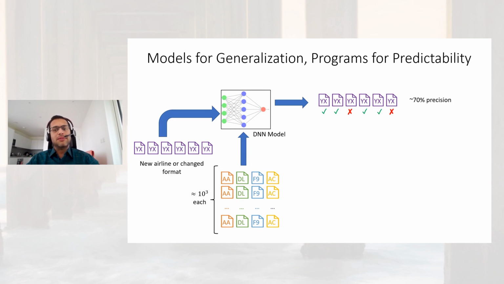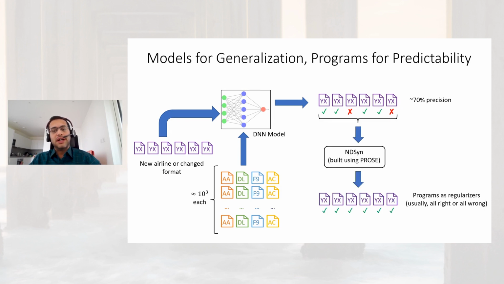The good thing about these models is they can generalize on unseen formats or unseen domains. Let's say the ML model predicts with 70% precision on a new format. We propose an algorithm called noisy disjunctive synthesis, or NDSyn, to synthesize extraction wrappers automatically on top of these noisy labels. In effect, we use the ML model as a weak labeler and use the synthesis block as a regularizer.